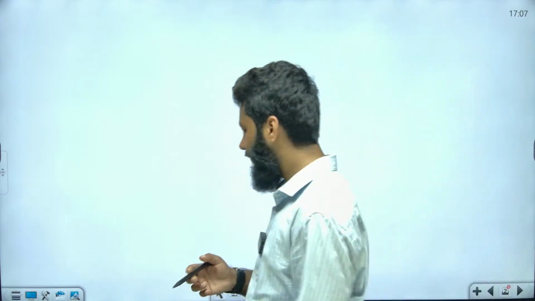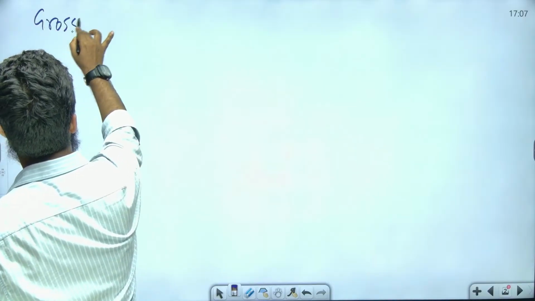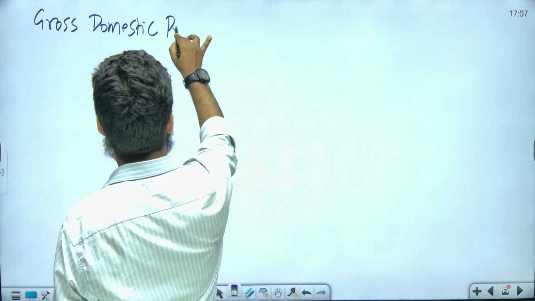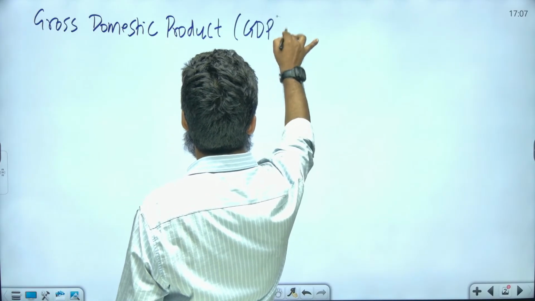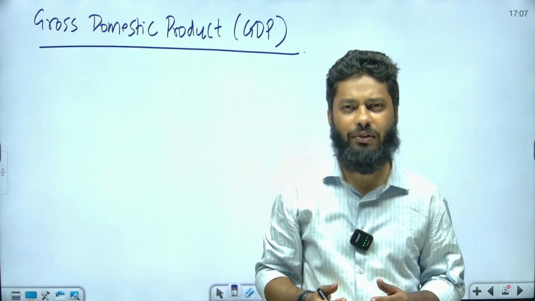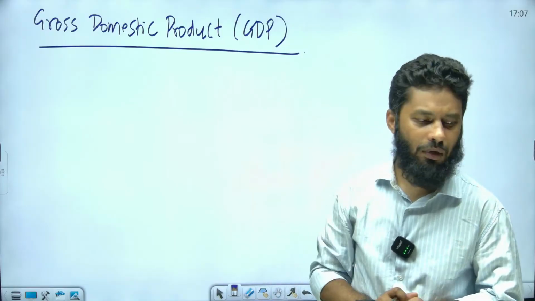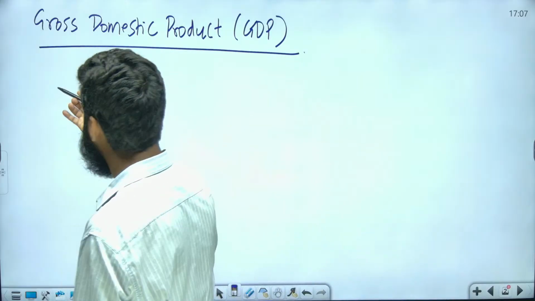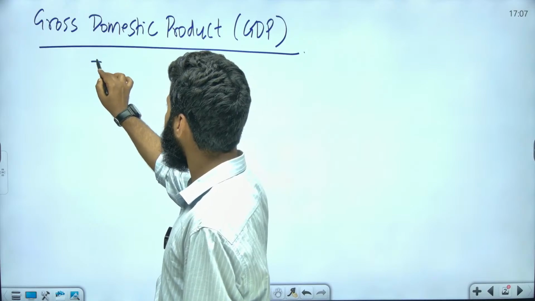If we talk about GDP directly, gross domestic product, then there are a few concepts associated with it. If we understand the definition of it, then we can understand a lot of other concepts related to national income. So let's first try understanding the definition. What exactly is the GDP or gross domestic product?